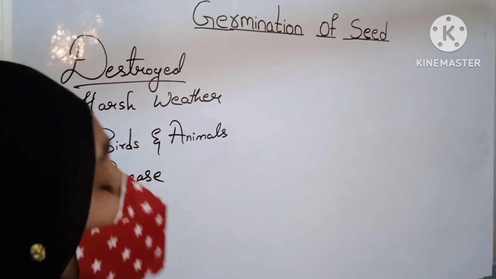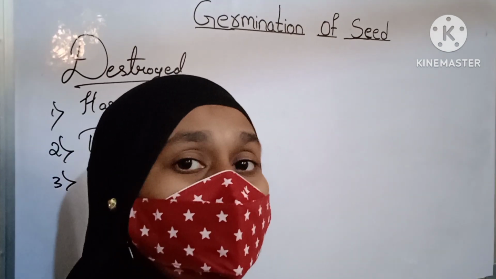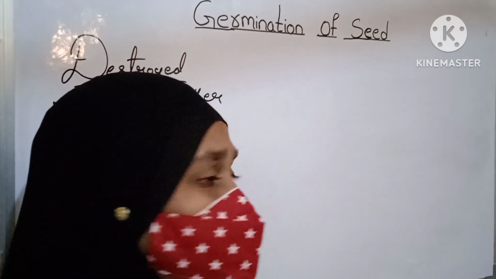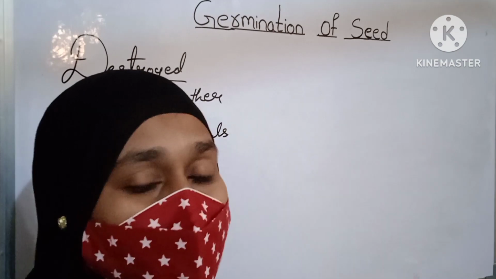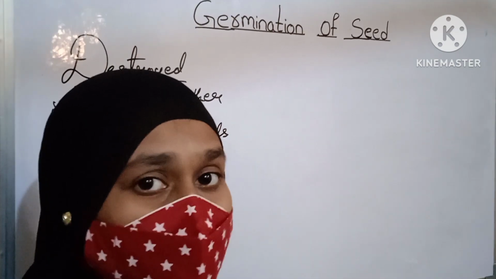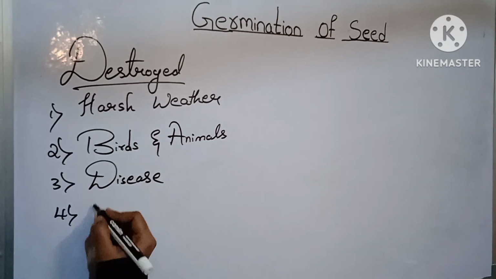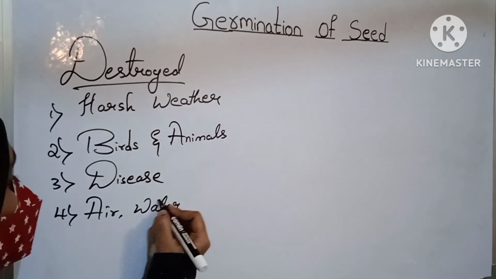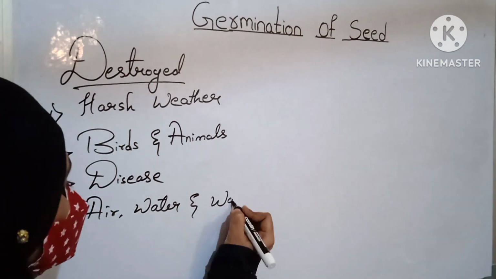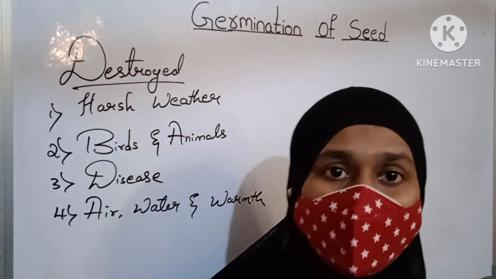Diseases, known as bacterial, fungal and viral diseases. The disease spreads and the seeds are unable to grow because of these diseases. Yes, air, water and warmth.